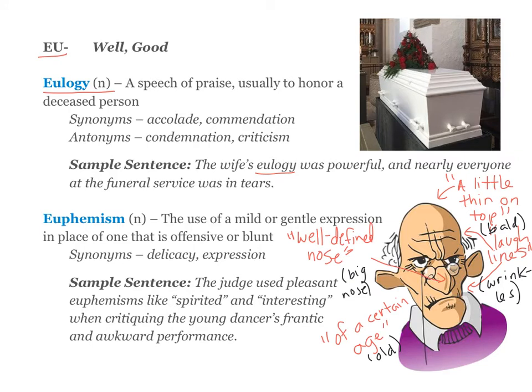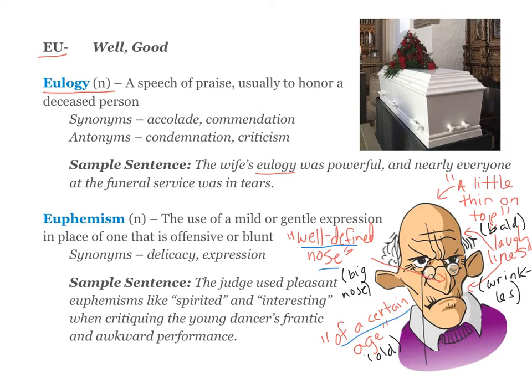Your next word is euphemism. It's a noun, and it is the use of a mild or gentle expression in place of one that is offensive or blunt. So I covered this man over here with euphemisms. So the euphemism would be to say he has a well-defined nose, when actually what I mean is he has a big nose. If I want to say he is old, but I want to use a euphemism, I might